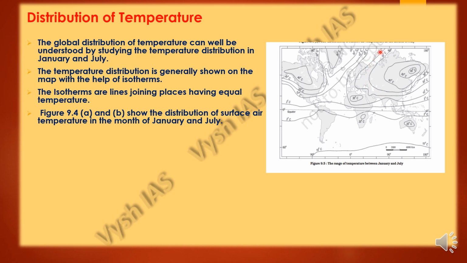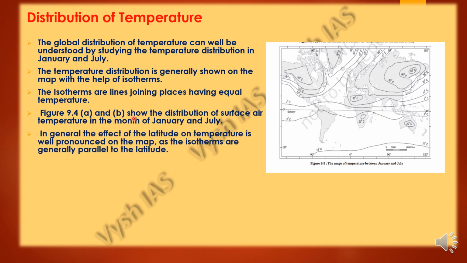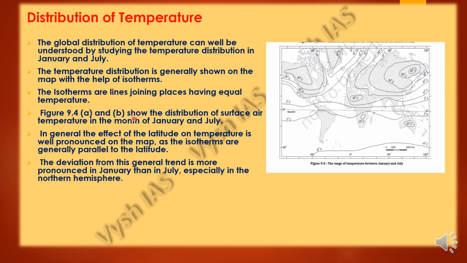Okay. So as you can see, these are the next upcoming pictures. Don't ignore this. These will show the distribution of surface air temperatures for January and July, which we will see in the next slide. So in general, the effect of the latitude on temperature is well pronounced on the map, as the isotherms are generally parallel to the latitudes. And also the deviation from the general trend is more in January than July, because especially in the northern hemisphere, you can see the lines are bending more.